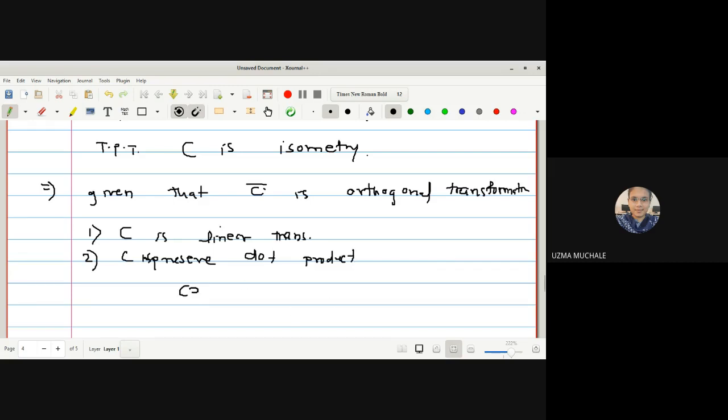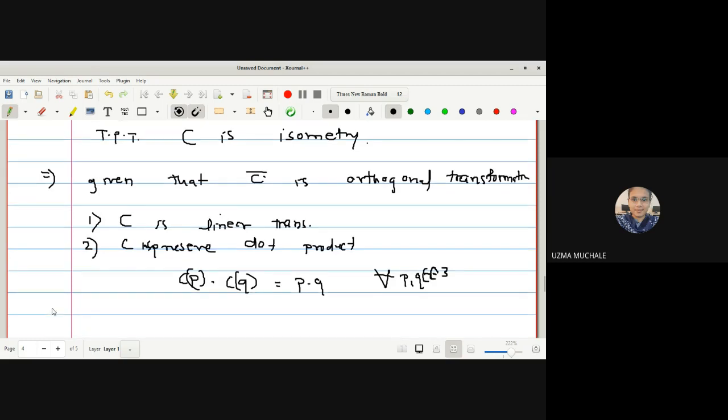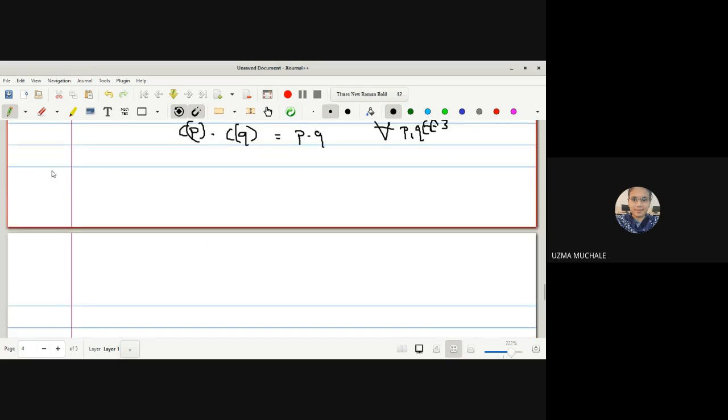That is, Cp dot Cq is equal to P dot Q for all points P and Q from the E3 space. Okay. So in particular, if instead of taking a point Q, I take Cp dot Cp itself,